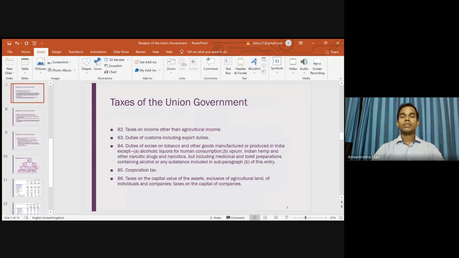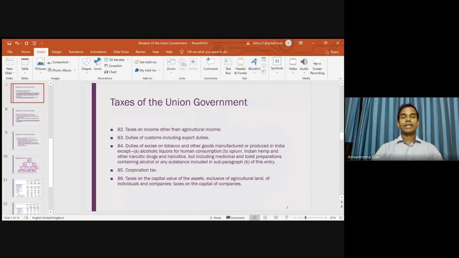Now, duties of excise on tobacco and other goods manufactured or produced in India, except alcoholic liquors for human consumption, because these are collected by the state government. Then opium, Indian hemp, and other narcotic drugs and narcotics, but including medicinal and toilet preparations containing alcohol or any substance included in subparagraph B of this entry. So remember, duties of excise on tobacco and other goods manufactured or produced in India are imposed by the union government, but alcohol and other things are not imposed by the union government because these go to the state government.